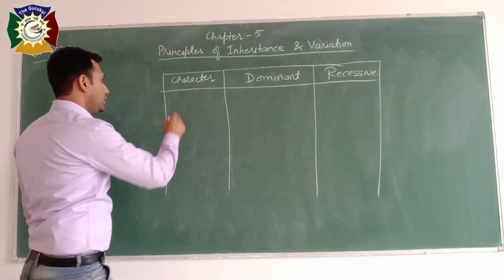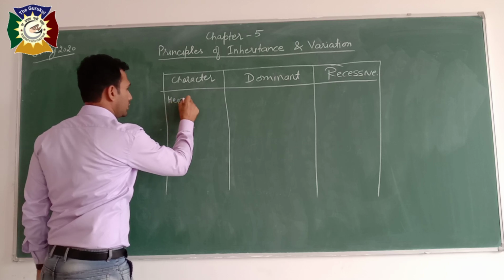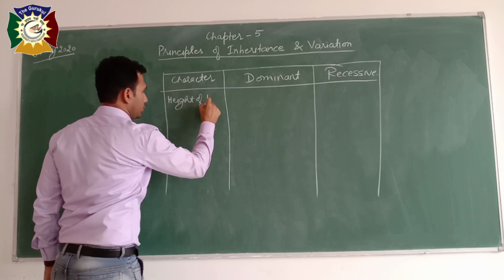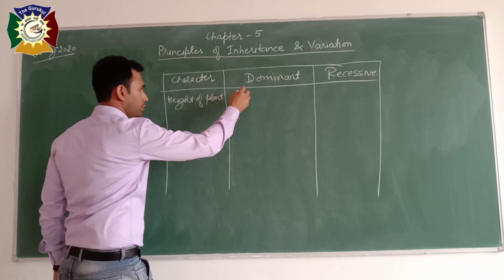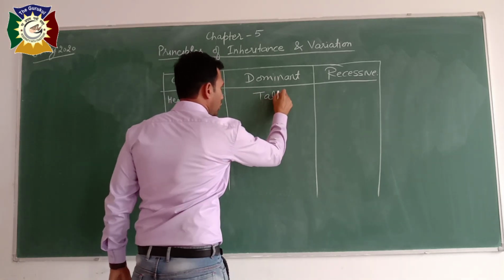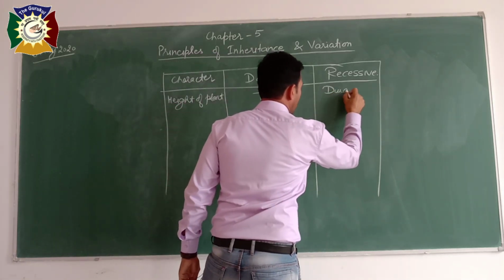The first character is height of plant. Tall, dwarf.